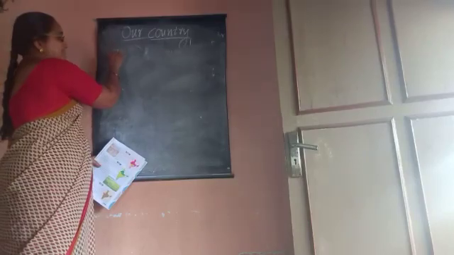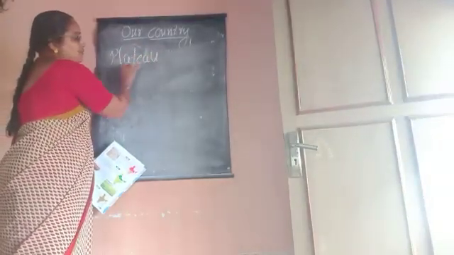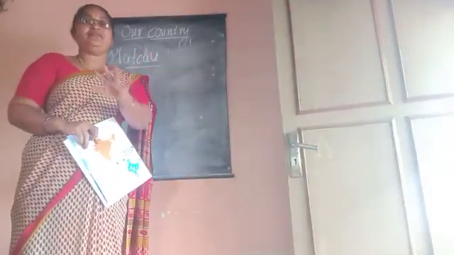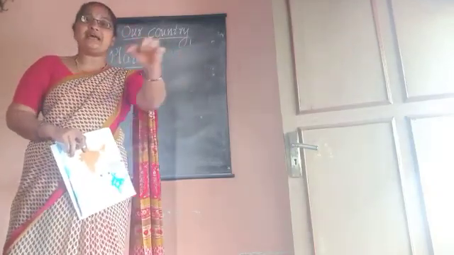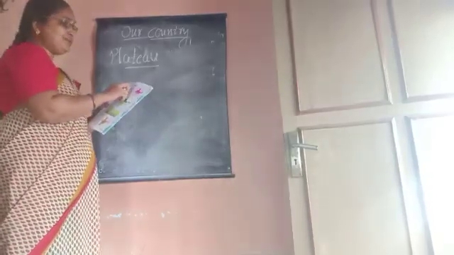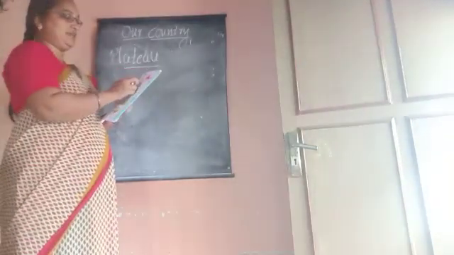Next one is plateau. Come to the next page. What is a plateau? A plateau is a flat area higher than the land around it. The Deccan Plateau is large, making up most of the southern part of the country.